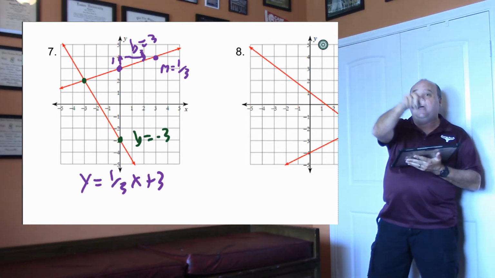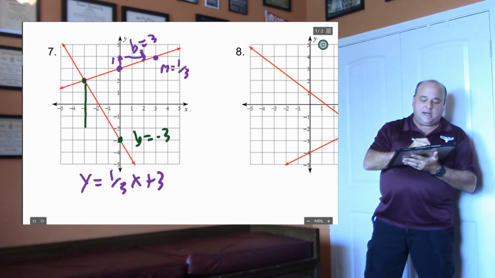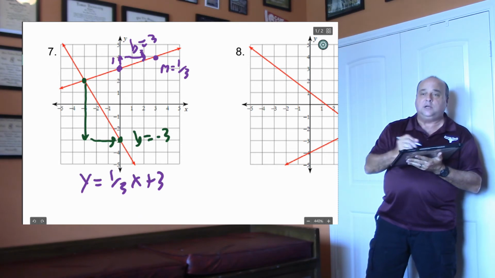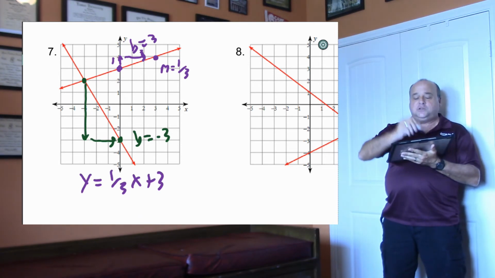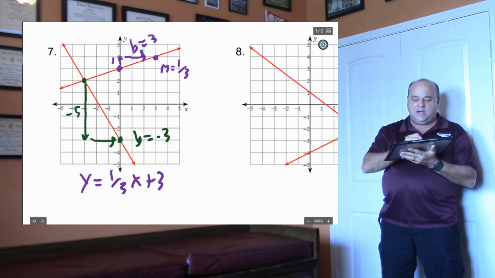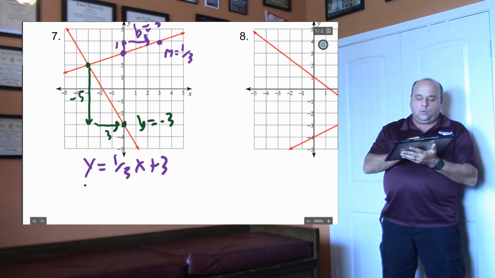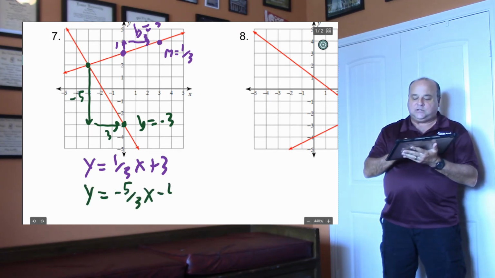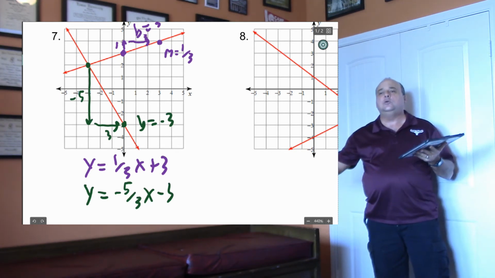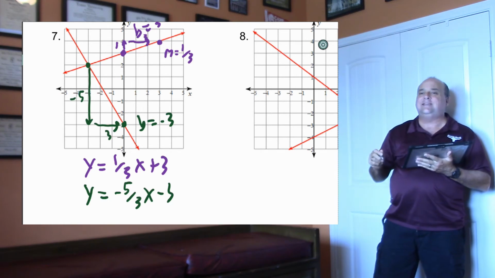Now to go from left to right, I won't go up, I'll go down. So I'm going to go down a whole bunch and over a whole bunch, right? I'm going to go down, count the spaces: 1, 2, 3, 4, 5. So that's -5, and I go over 3. So that line will be y equals -5 over 3x minus 3. All you've got to do is get the y-intercept and one more point, then get your slope. Piece of cake.